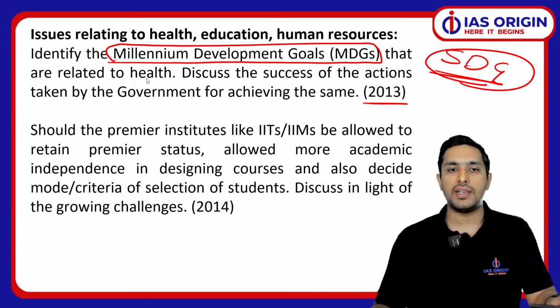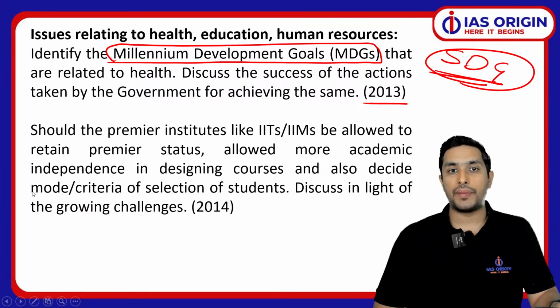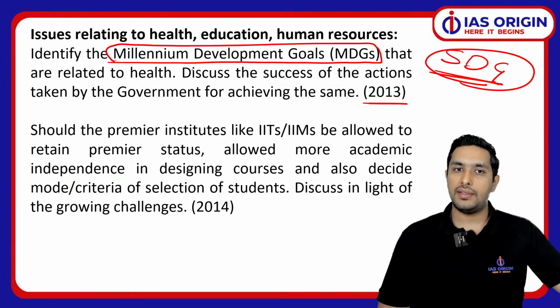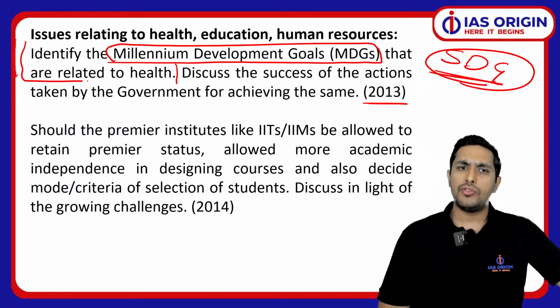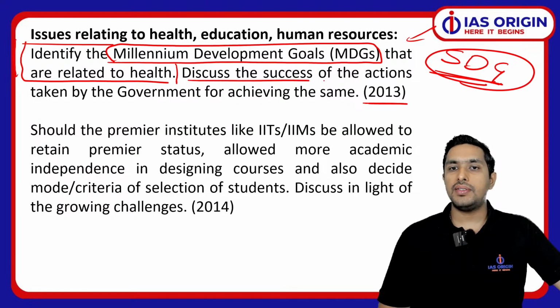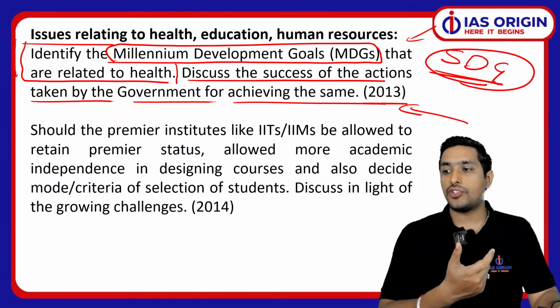So remember this, in order to add value to your preparation, to your answer, you need to know that. Anyways, now look, identify MDGs that are related to health, that is one. So first you had to identify that here. So there can be a question, identify SDGs related to health. Then discuss the success of the actions taken by the government for achieving the same. Now look, there is a question on actions of the government too, that what are the actions taken by the government.